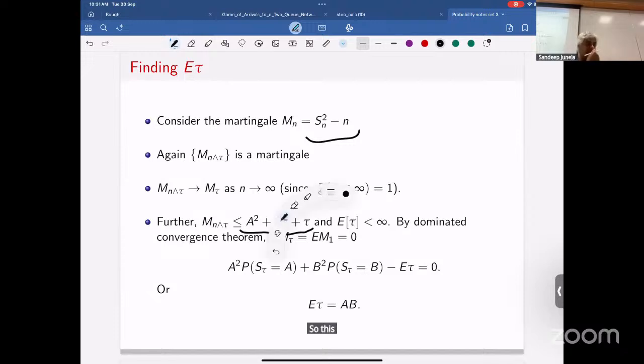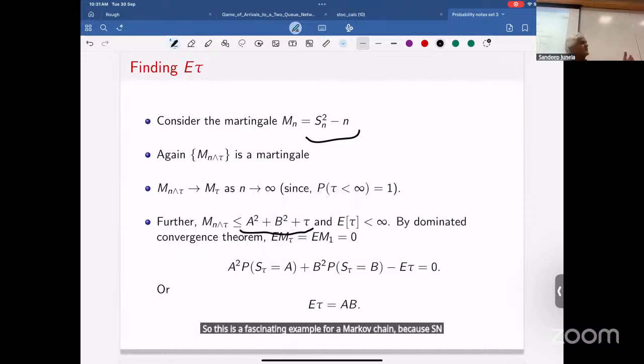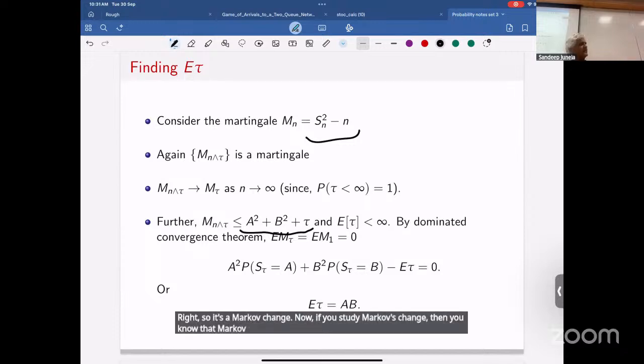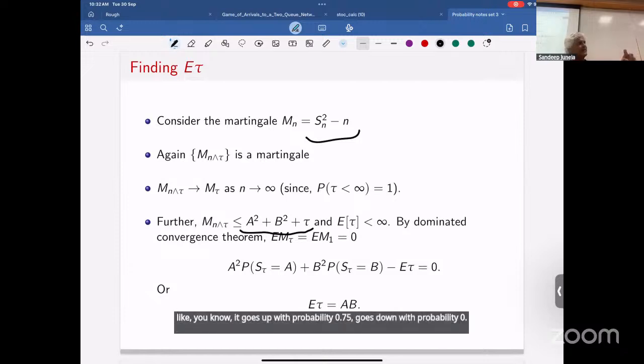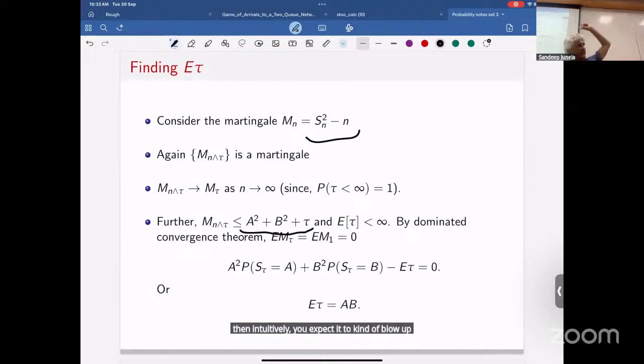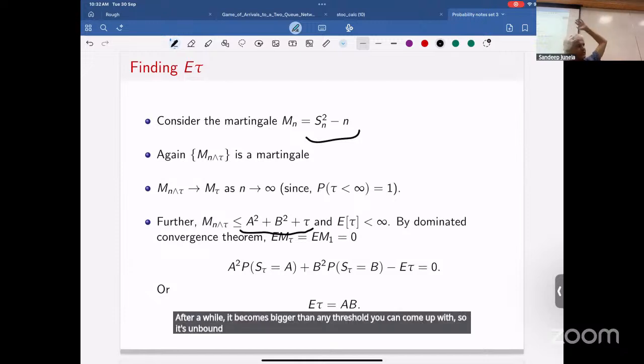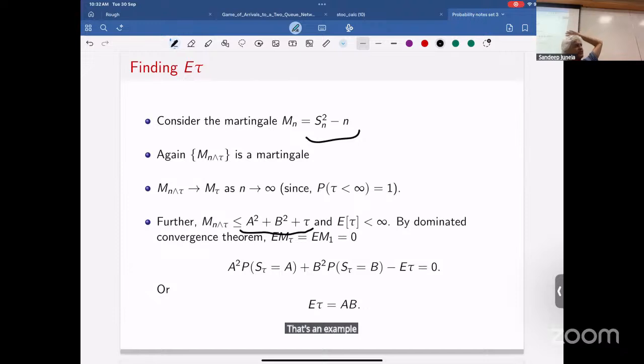So this is a fascinating example of a Markov chain, because Sn is a Markov chain, right? Sn plus 1 just depends upon Sn. Now, if you study Markov chains, then you know that Markov chains can be transient, that is, they visit states only finitely often and then get absorbed. Or for example, if your random walk xi had mean 0.5, like it goes up with probability 0.75 and goes down with probability 0.25, then intuitively you expect it to blow up to infinity, right? After a while, it becomes bigger than any threshold you can come up with. So it's unbounded and going to infinity. That's an example of a transient Markov chain.